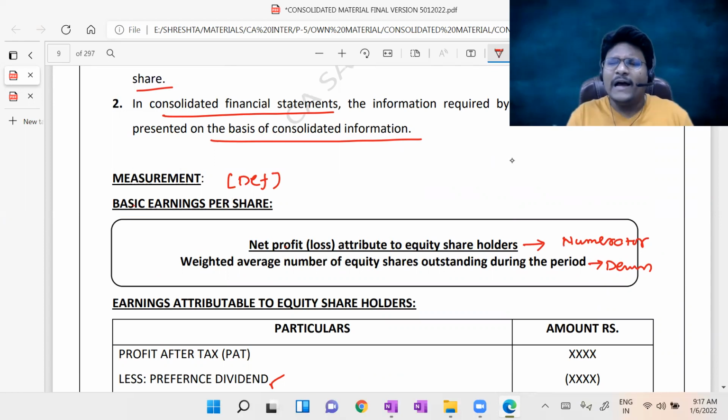Out of all the paragraphs, only 2 paragraphs are discussing the net profit or loss attributable to equity shareholders. All the remaining paragraphs only discuss the denominator factor, guys. That is related to WANS, weighted average number of equity shares. Now all of you concentrate.